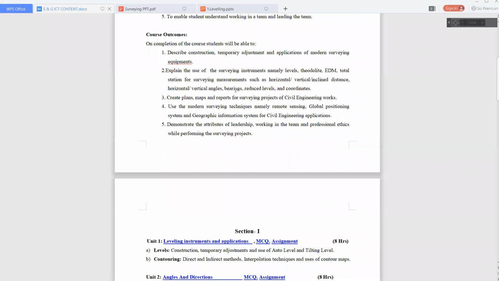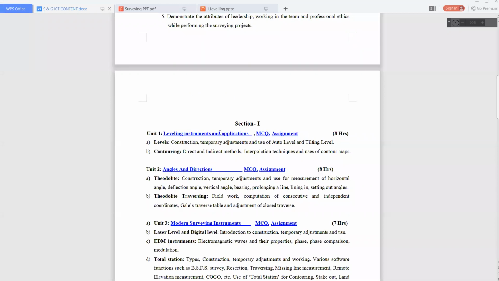Okay. So next, our first chapter, that is leveling instruments and applications. So what are the instruments for leveling we are using? Can you tell me whatever instruments you have used in your practical? Can anyone tell?